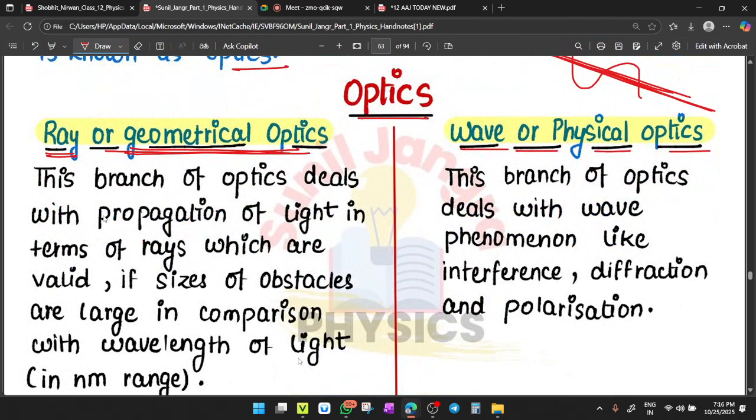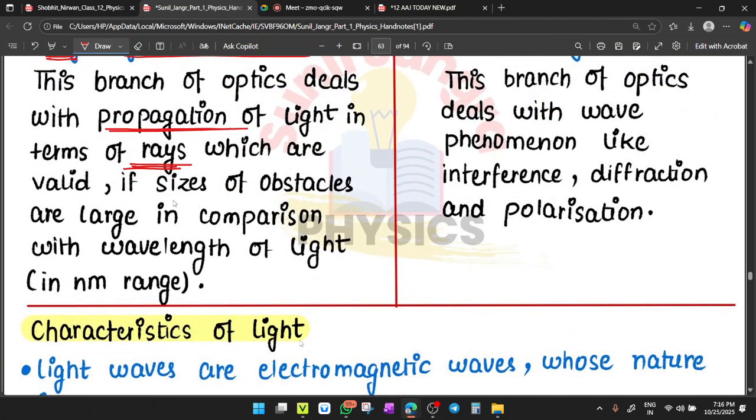So the branch of optics that deals only with the propagation of light, which takes place in terms of rays, is called geometrical optics. One more thing, ray optics or geometrical optics holds when the size of the obstacle is large in comparison with the wavelength of light. Yesterday we read that. To visualize ray optics, the size of the obstacle should be greater than the wavelength of the light. Clear?